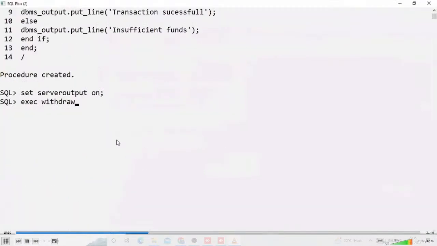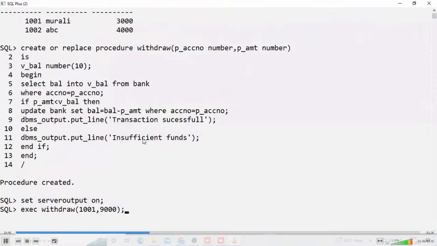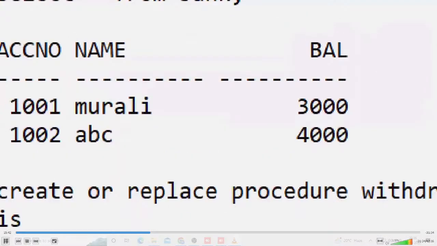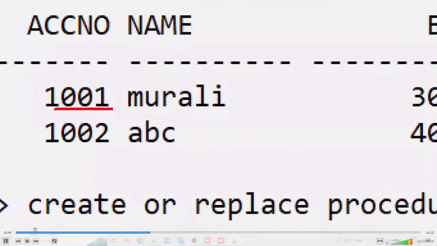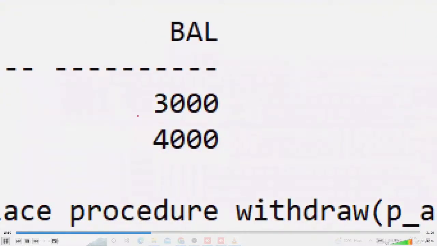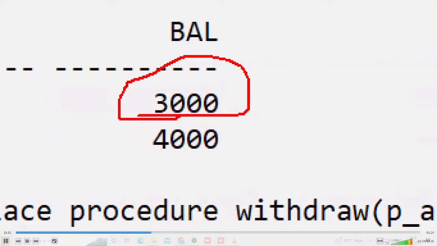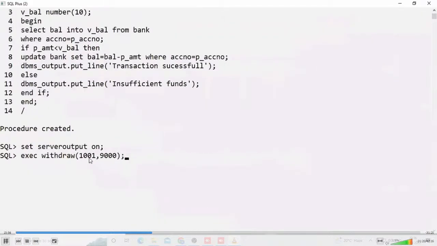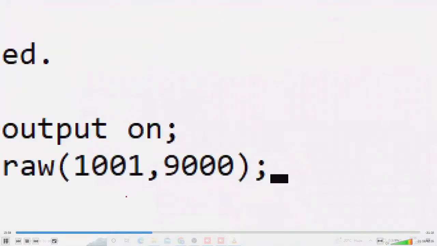Here I pass my account number 1001, comma, and I try to withdraw 9,000 rupees, for example. Slowly observe the scenario in this table: 1001 is my account number, Murali is my name, and my current balance is 3000.